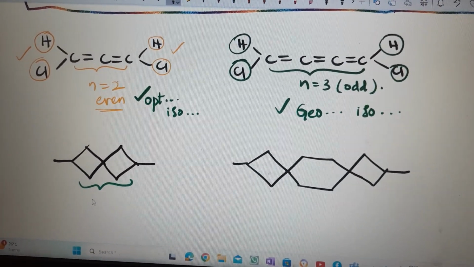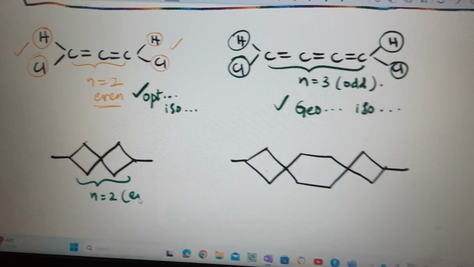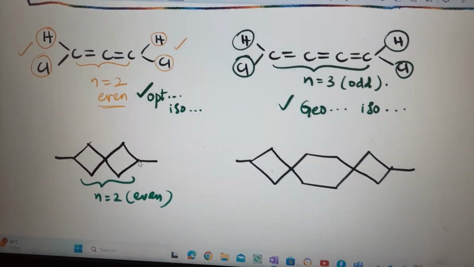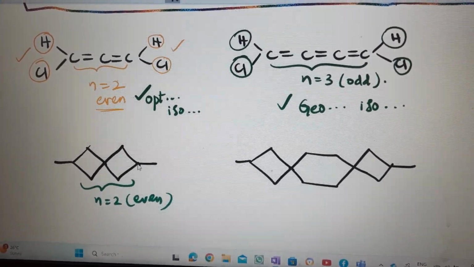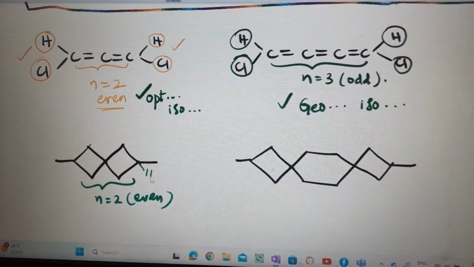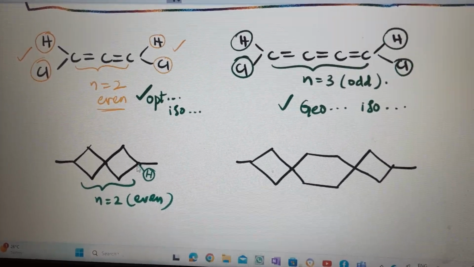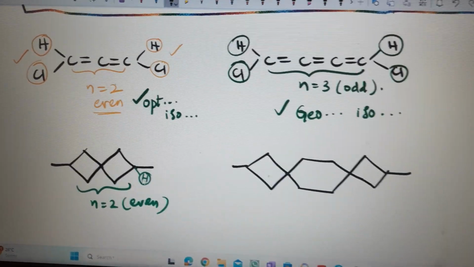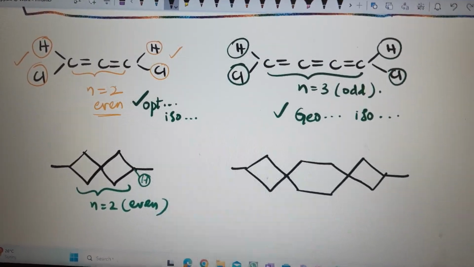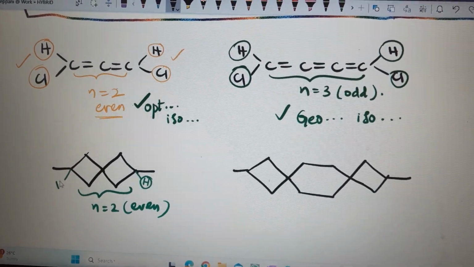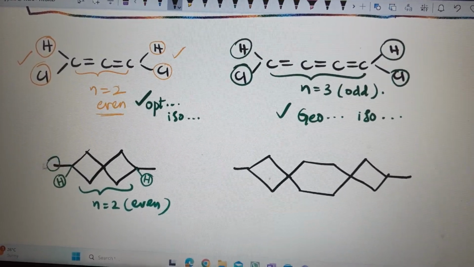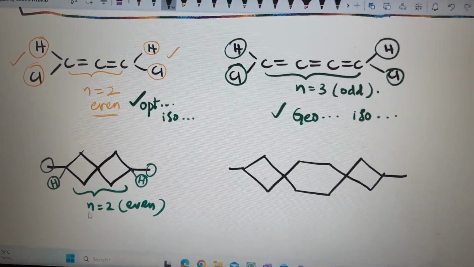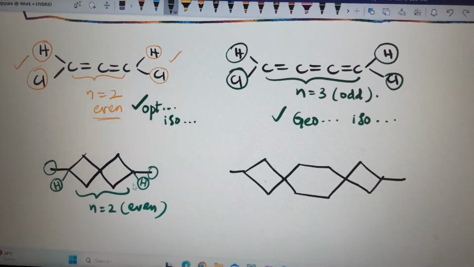Then here consecutive rings 2 are there, even number. Then at the ends 2 different groups present or not. Once you see methyl group is there, means another one hydrogen also present, no? Carbon having 4 bonds. The fourth bond, which is not directly appearing here, is hydrogen. Here also hydrogen. Hydrogen and methyl, different. So both ends having 2 different groups with n equal to 2 even number consecutive rings.